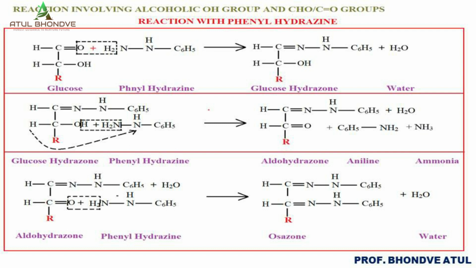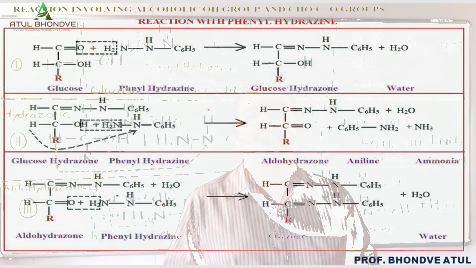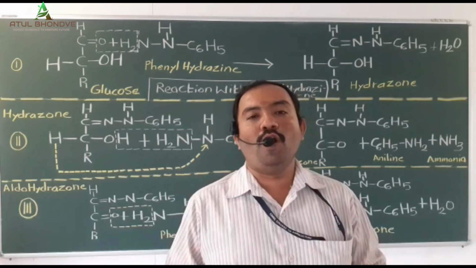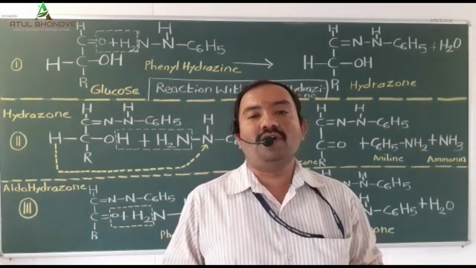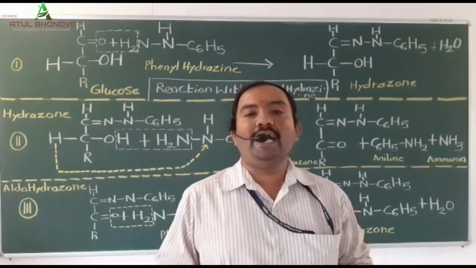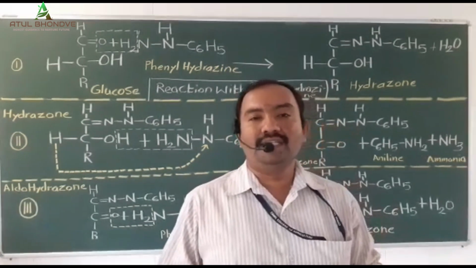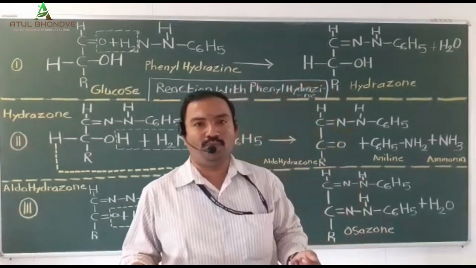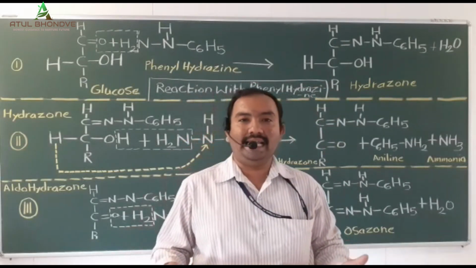The hydrazone gets completely oxidized to form the aldohydrazone. When a mole of hydrazone reacts with another, second mole of phenylhydrazine, there is a synthesis of the aldohydrazone. In the third part of this reaction, the aldohydrazone, when reacted with the third mole of phenylhydrazine, yields the osazone. This is the complete reaction.